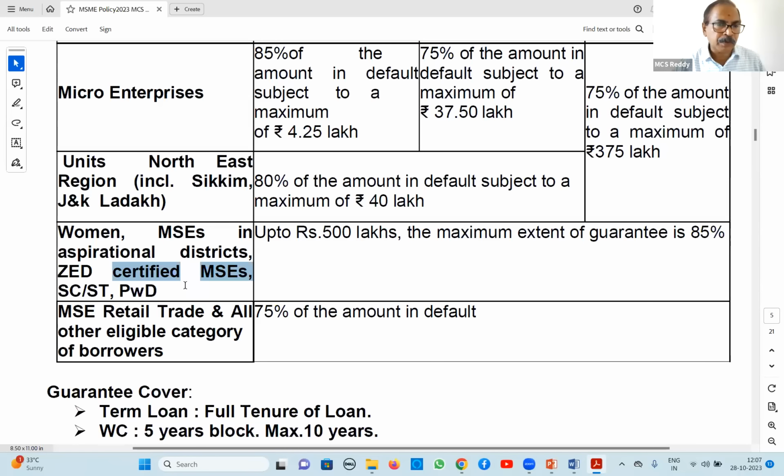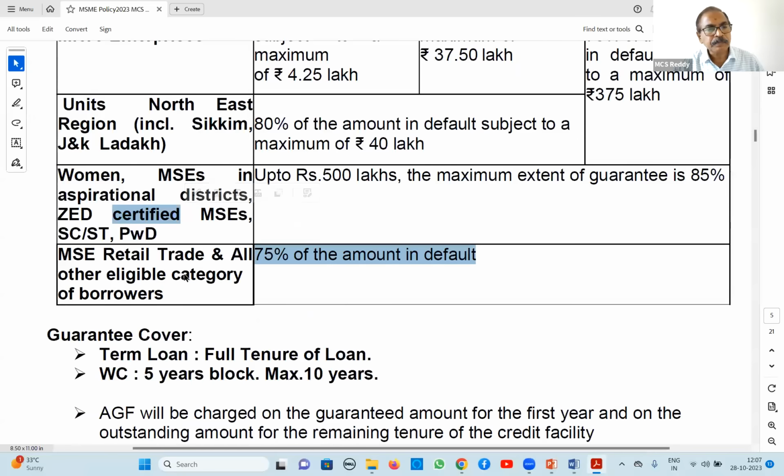Out of their selection, some people may be absorbed permanently. The remaining people can avail finance and start their self-employment venture. So those people who served in the army for 5 years are called Agniveers. To such people also, 85% coverage is given. Here you have to add Agniveers also in this category, right?